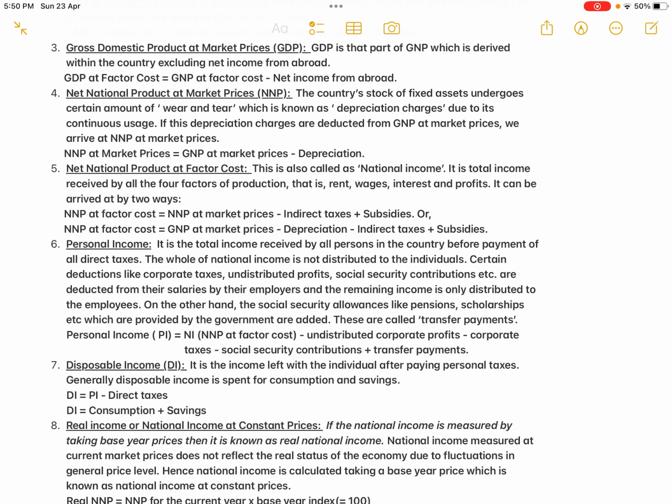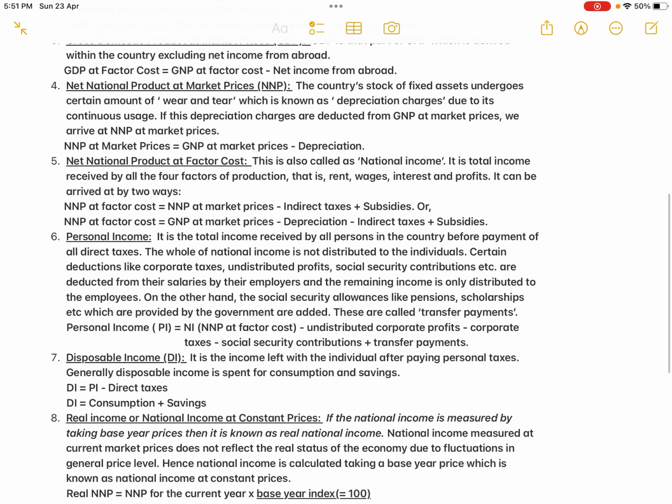Some people are receiving the transfer payments, some people are not receiving all those undistributed corporate profits, corporate taxes, all those things. Okay, so this is the formula for personal income. Okay, now the seventh concept is disposable personal income. So now the people have received their income, but how much they can actually use, how much they can actually dispose, that is what is called the disposable personal income.